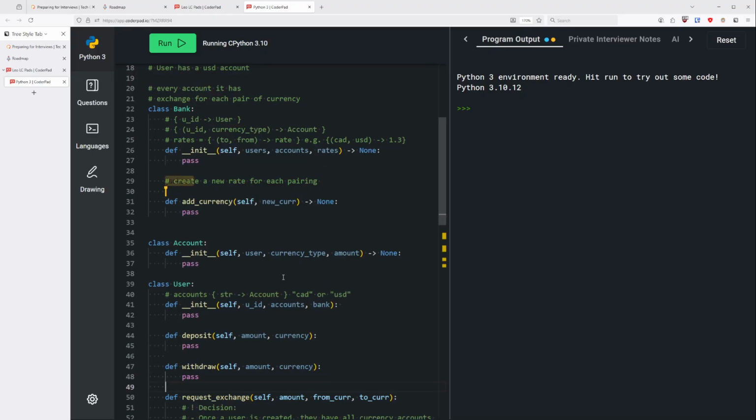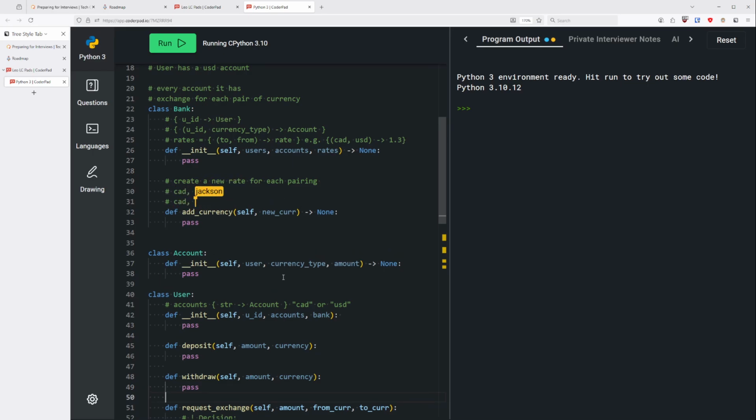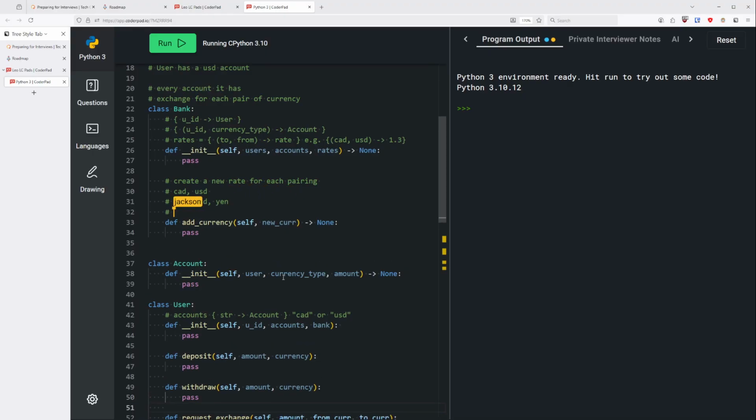Like say we only had CAD and USD, we'd have a rate between both of them and in reverse, but if we added, let's see, a yen, then we would need a CAD to yen, goodness, CAD to yen, USD to yen, and vice versa as well, and the reverse.